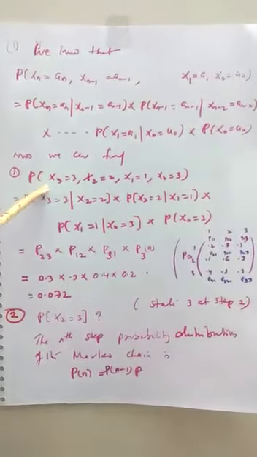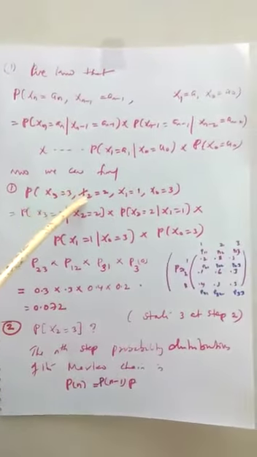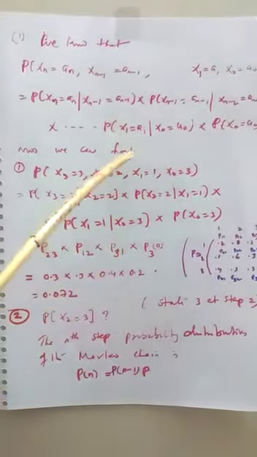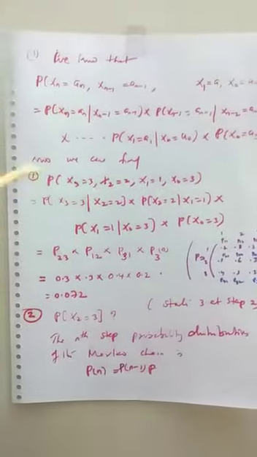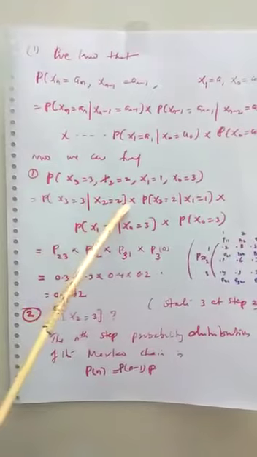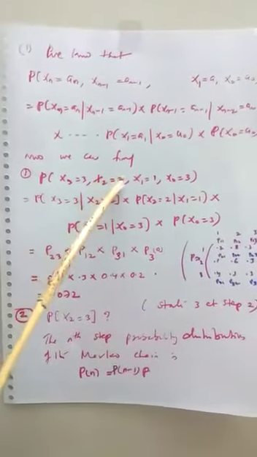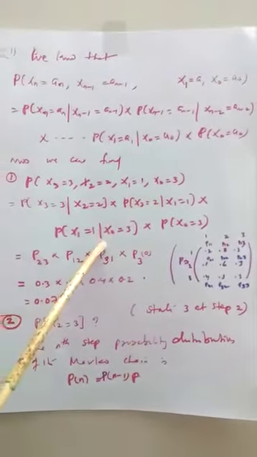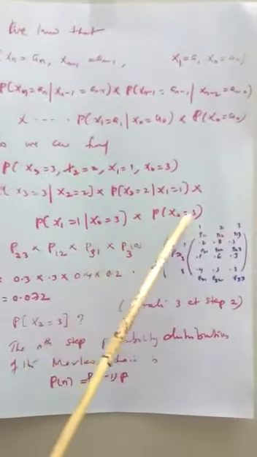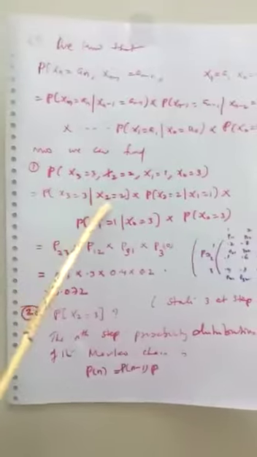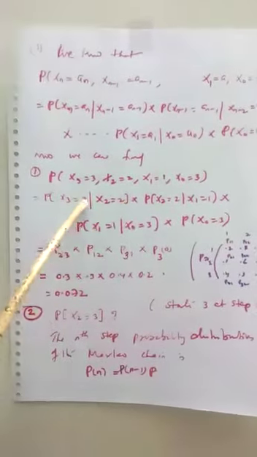The first problem is the probability of X3 = 3, X2 = 2, X1 = 1, X0 = 3. Now we can apply the Markov property. This is equal to the probability of X3 = 3 given X2 = 2, times the probability of X2 = 2 given X1 = 1, times the probability of X1 = 1 given X0 = 3, times the probability of X0 = 3. Here 2 and 3 are the states.